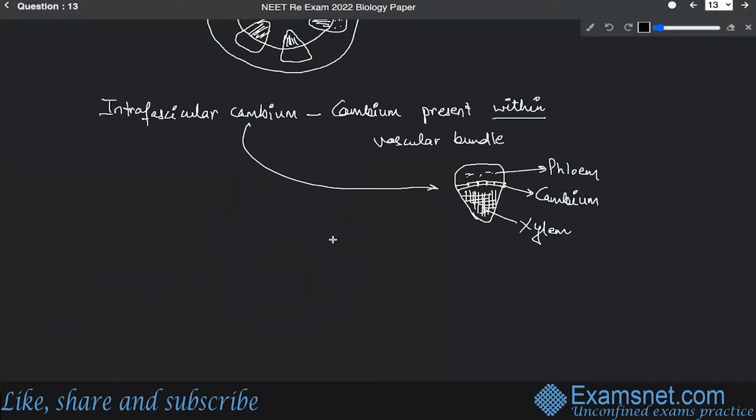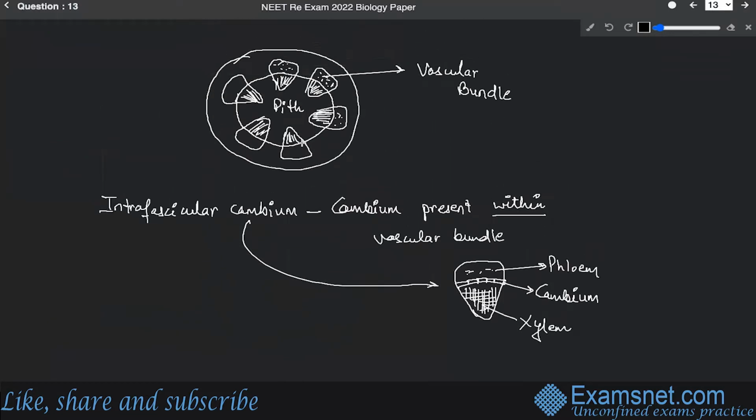While interfascicular cambium, as you can see over here, is not present within the vascular bundle but between two vascular bundles actually.